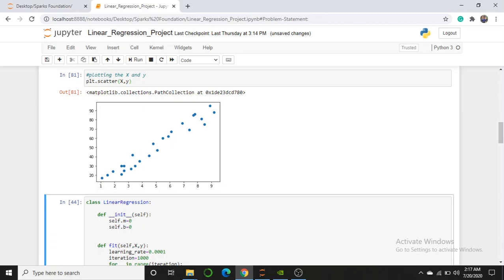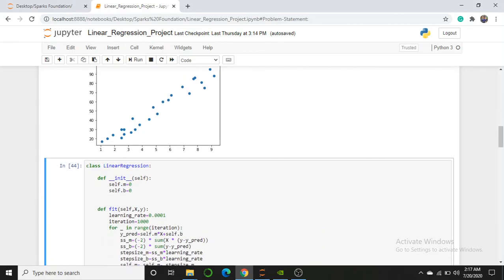If the data were connected in some other way, then they would not be linearly distributed. But here all the points are distributed linearly, so that's why I am using linear regression. I have to predict a line which is nearly close to those points, where the distance from the line to the points is very small, or should be the least, so that is the line I should predict.